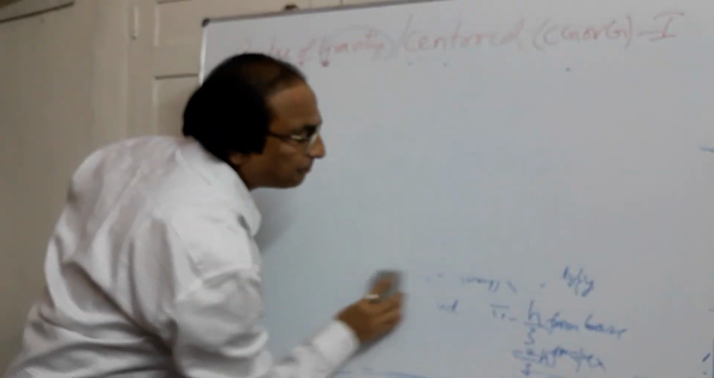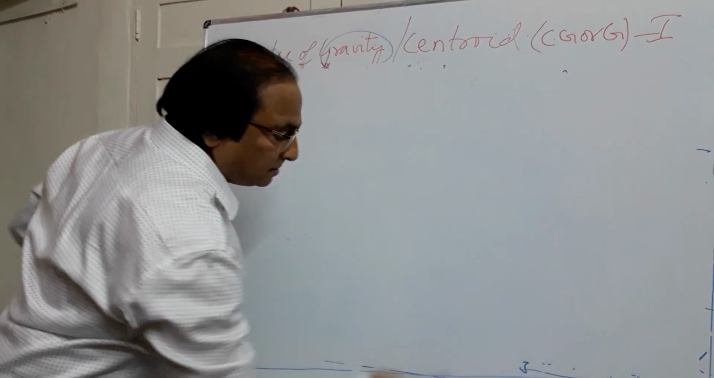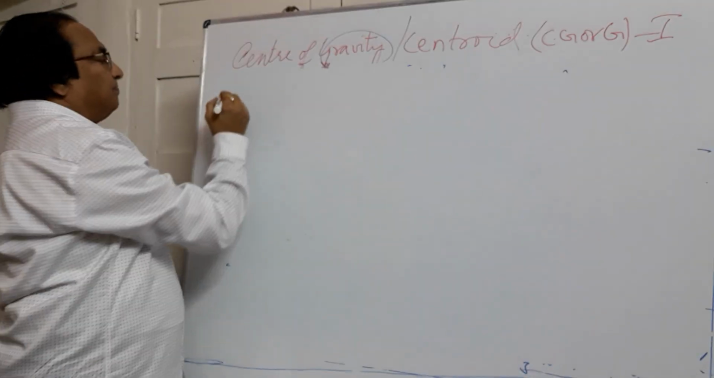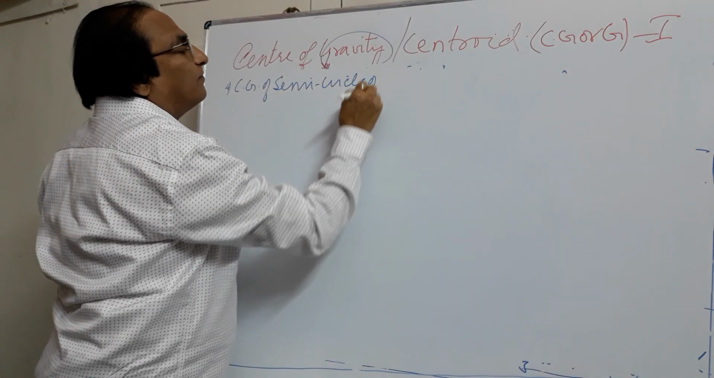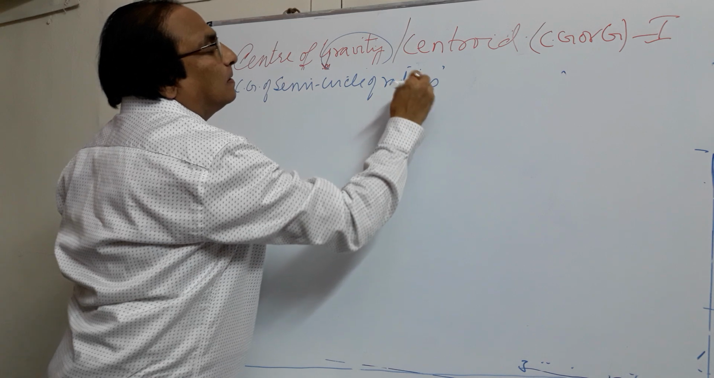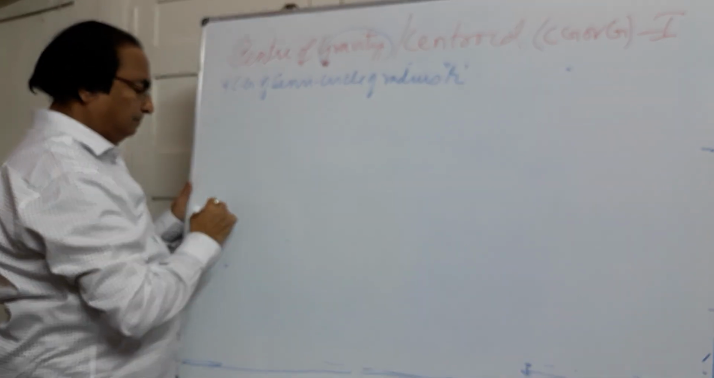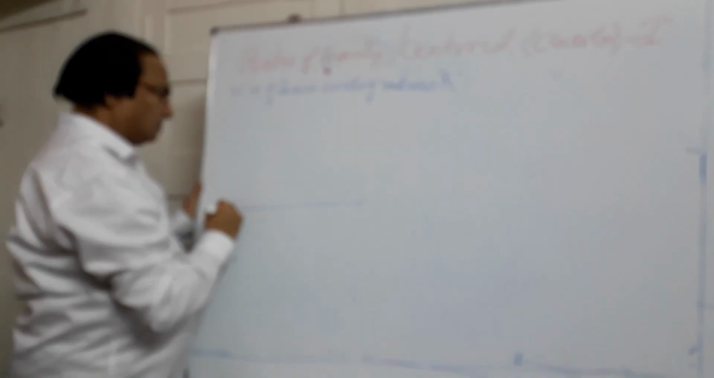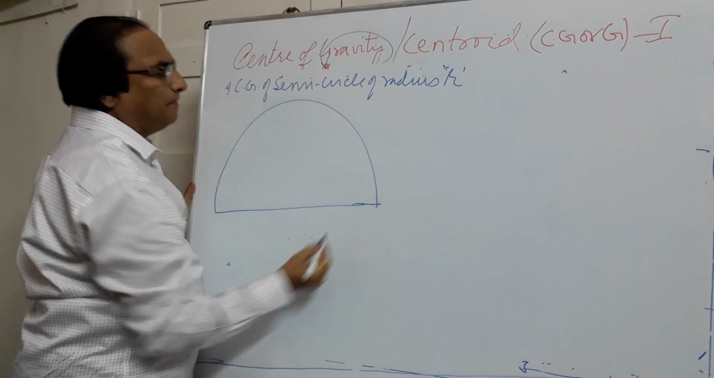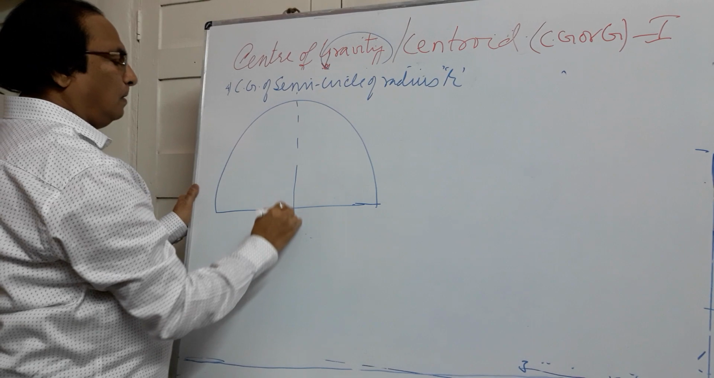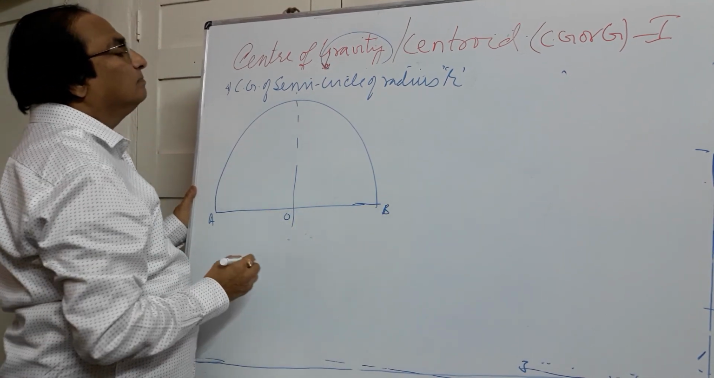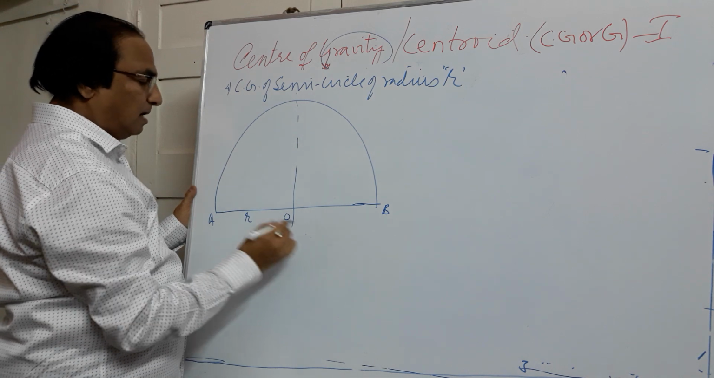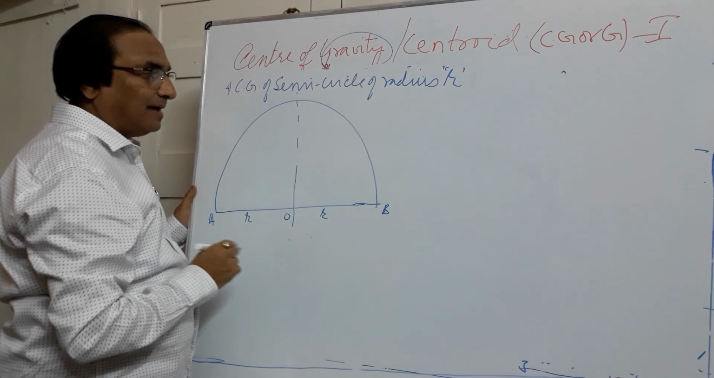And next is the CG of a semicircle of radius r. Suppose I take a semicircle A, B, O. This is the radius r, and AB is the diameter here.